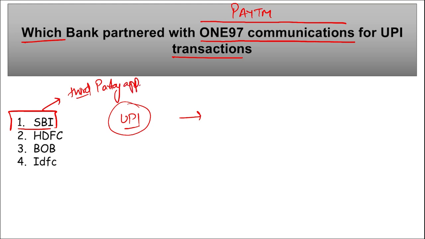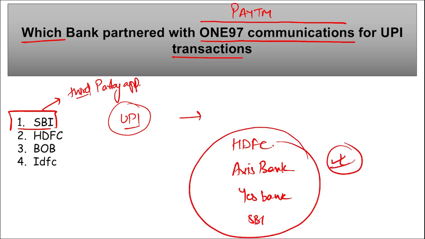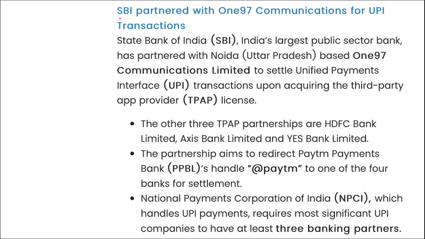Apart from this, the three other third party app provider licenses are with whom? HDFC Bank, Axis Bank, and Yes Bank. And now it is SBI Bank. These are the four banks that have partnered with Paytm or One97 Communications for UPI transactions. Next, here you can see it is SBI.